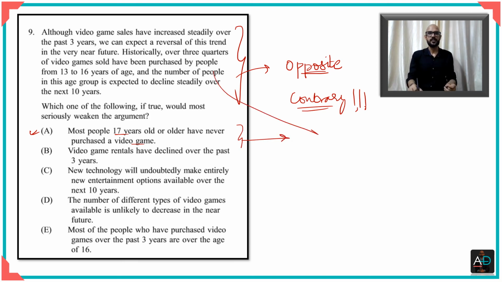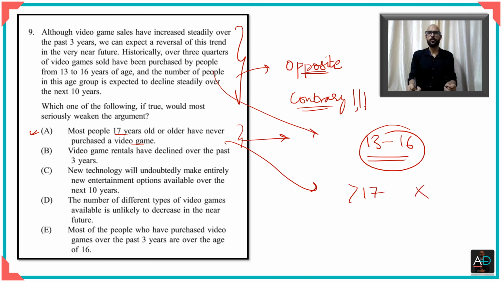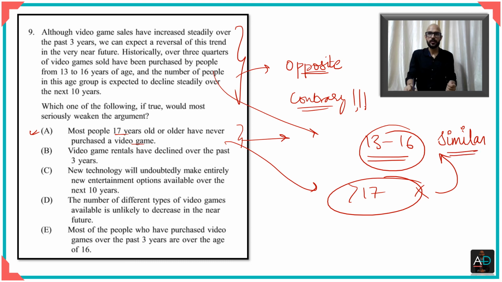In the passage it says that most people are between 13 and 16. Option A is saying that most people above 17 have never bought it. So this is not the opposite. It is similar, or it is at least consonant with what is given here. So this cannot be the answer, right?